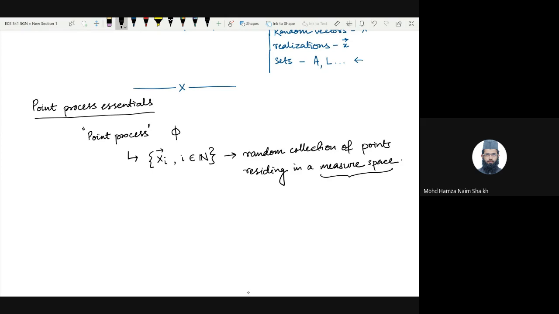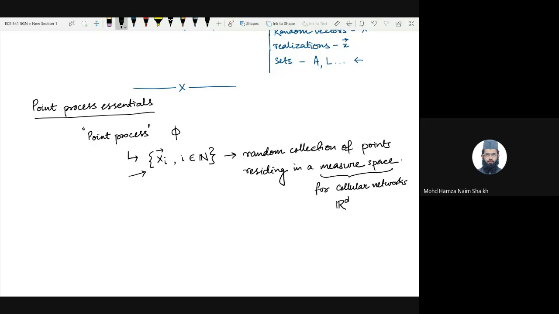For cellular networks, we will consider it to be the Euclidean space, so R^d, the d-dimensional Euclidean space. Okay. Now let us focus on what this represents. Imagine we are considering a two-dimensional Euclidean space, which is your Cartesian plane.